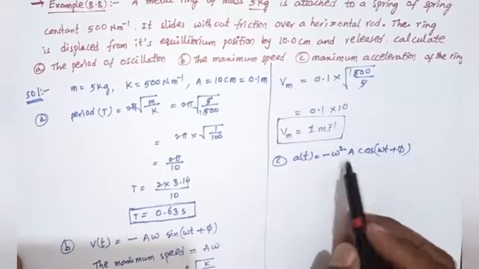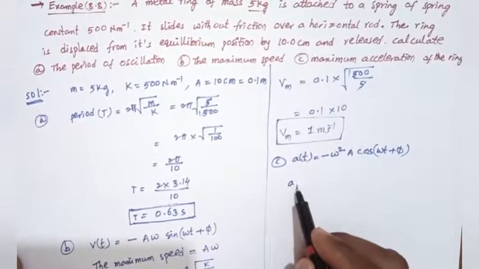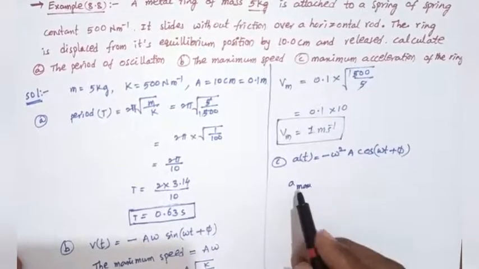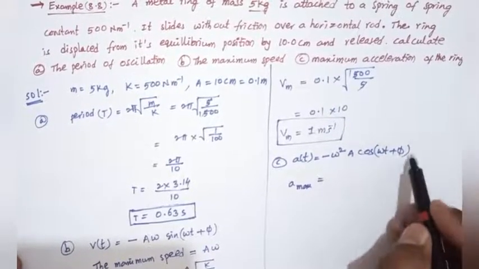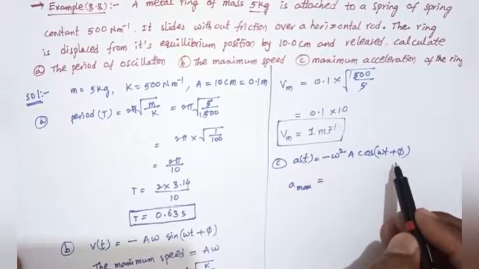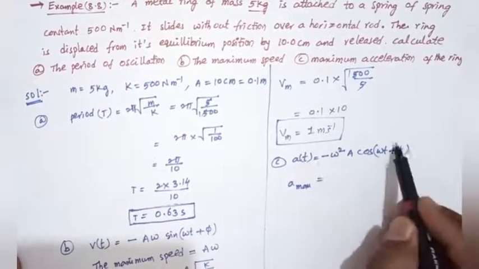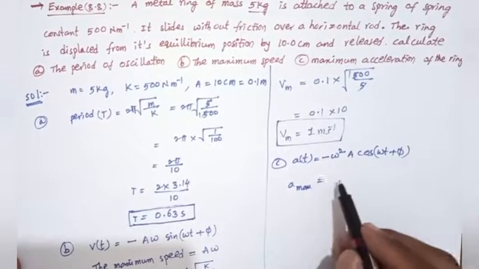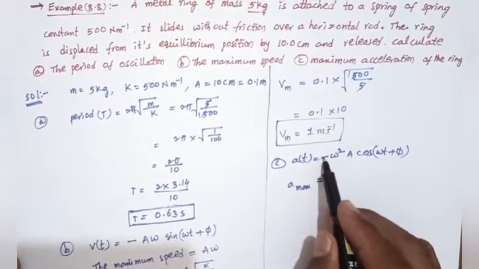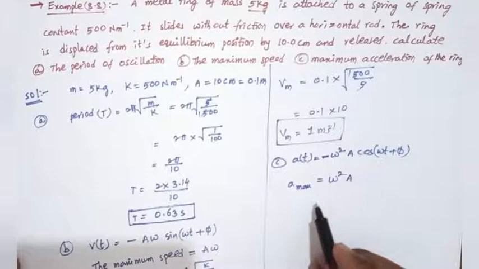Here we take the maximum acceleration: a maximum, taking cos of omega t plus phi equals 1. We ignore the direction, so only omega square A.